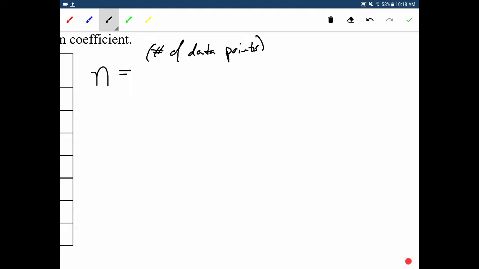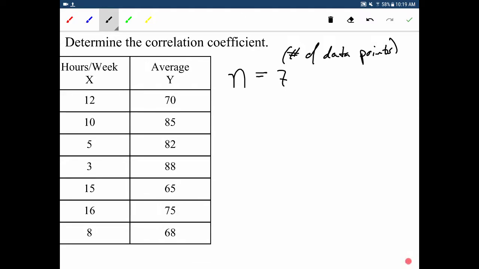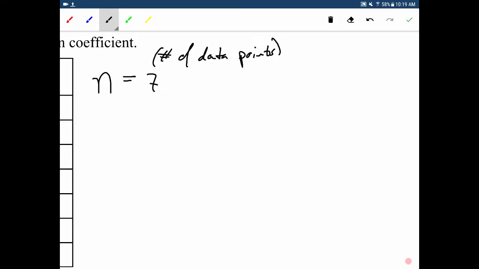Okay? So there's 7 data points, so this is going to be 7. I should check it and make sure that I used the right data set, which I did. I have been known to use the wrong data set when I do it on my own, and then my answers are off. So the next thing we need to know is the sum of x times y.